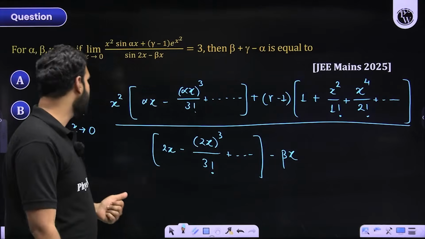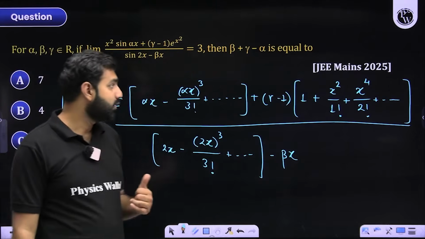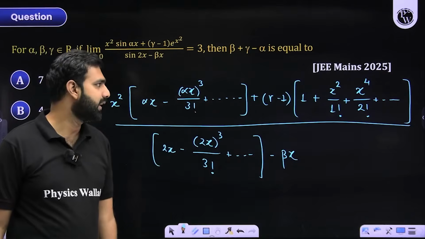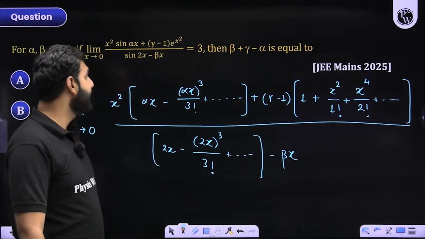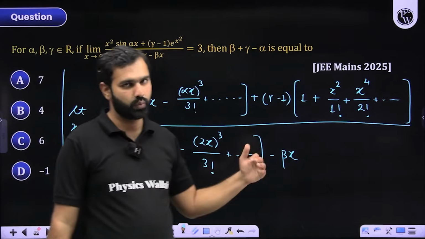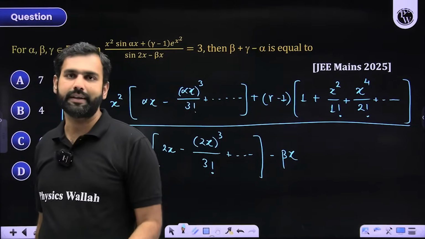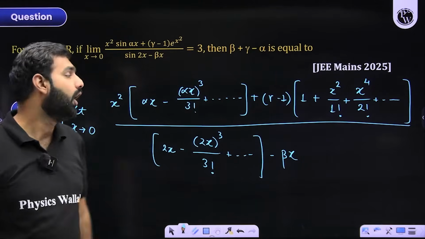For example, in the numerator, if I ask you, can you see any constant term? Yes, you must be agreeing that there will be constant terms. There will be terms with higher powers of x in the numerator and denominator, but let us look at some standard lower powers of x.